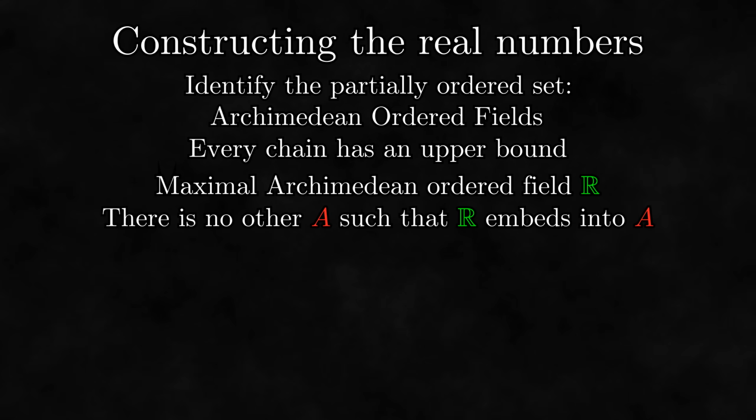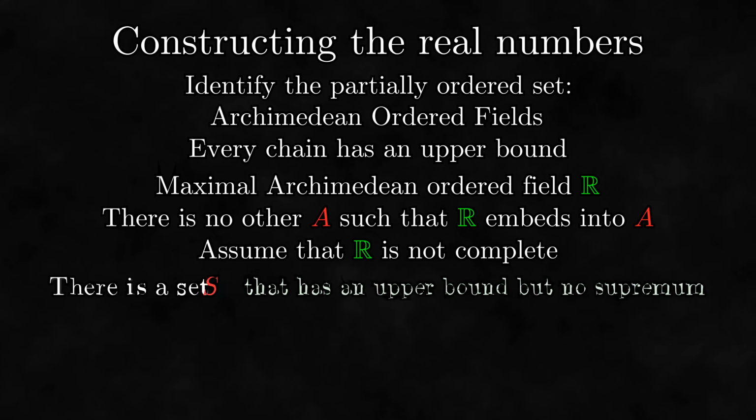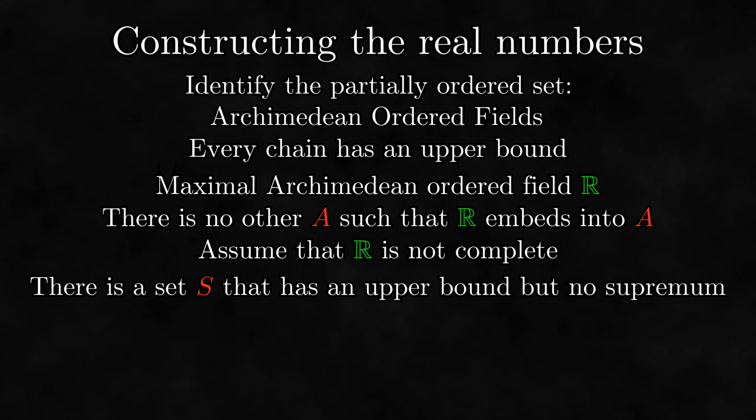Now we need to use this maximality to prove that R is complete. Like I said before, we will prove it by contradiction. So assume that R is not complete. This means that there is some gap in R, that is to say, a set of real numbers that has an upper bound but no supremum.